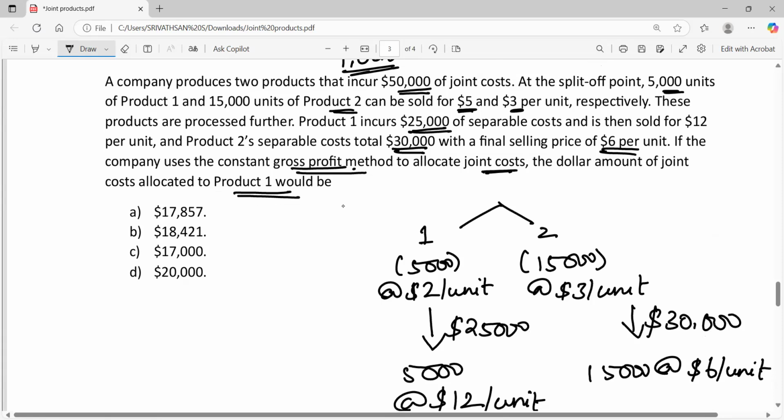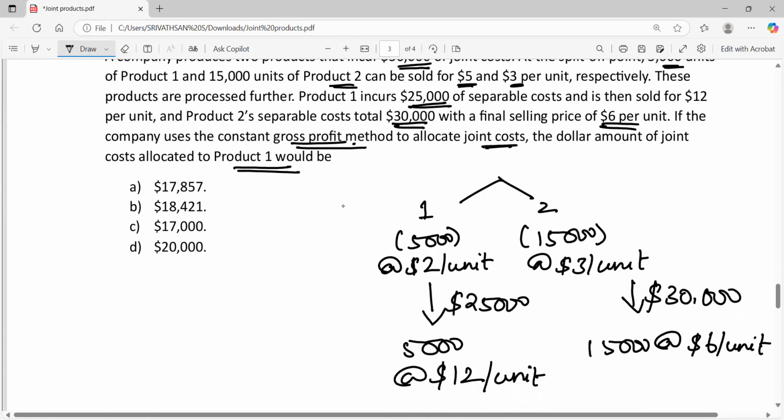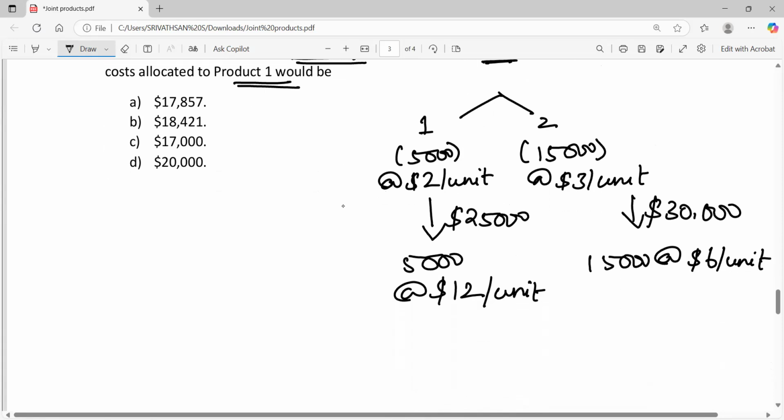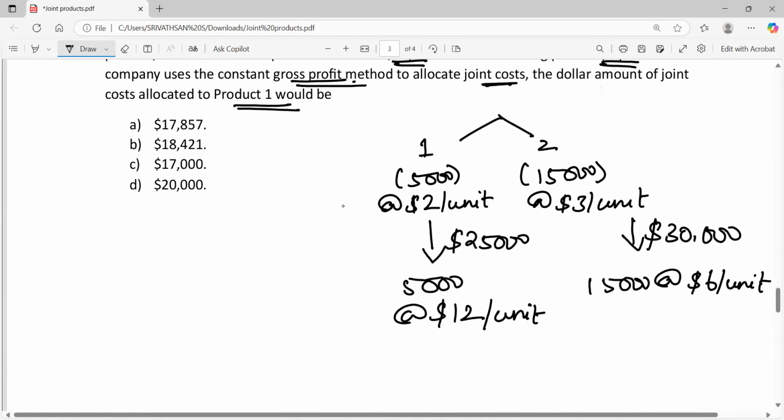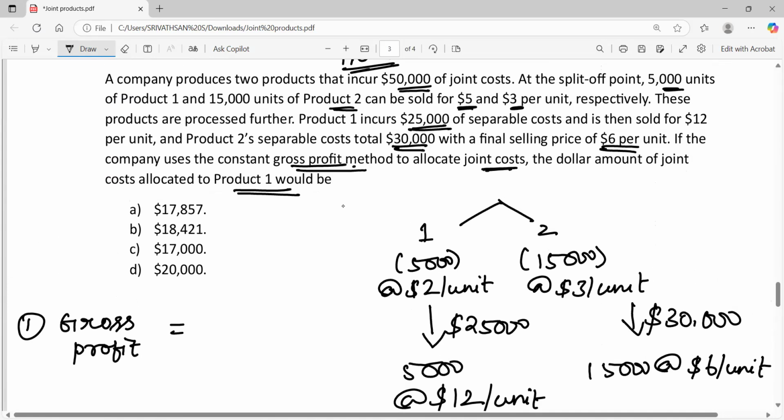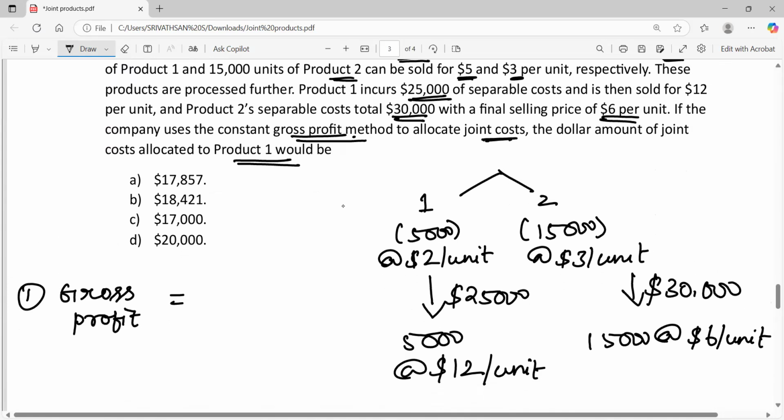So let's see how to do it. For this method, we have to follow a series of steps. First, we have to calculate the total gross profit. How to calculate the gross profit? Gross profit is nothing but the total sales minus the cost, right?